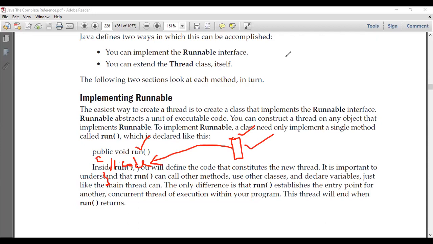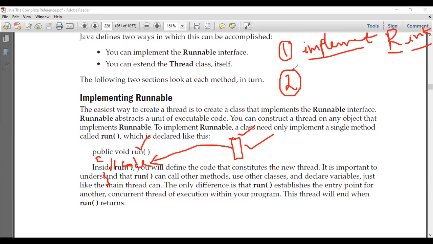Now how to create a thread? That's very, very important. Step one, we need to implement an interface called the Runnable interface. And step two, we need to create a thread object.